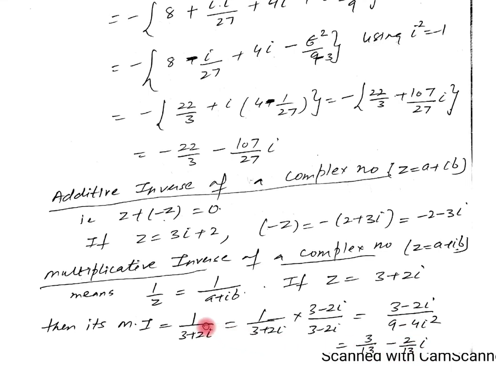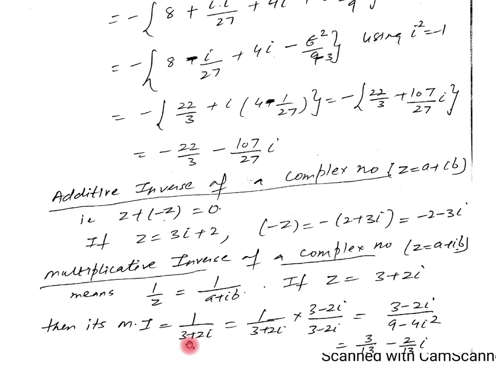Just see one of the important concepts, how to find the multiplicative inverse of a complex number. Initially, the number should always be in the proper form, a plus iota b. Then its multiplicative inverse is 1 upon z, which can be written as 1 upon a plus iota b. If z is 3 plus 2 iota, then its multiplicative inverse will be 1 upon 3 plus 2 iota.